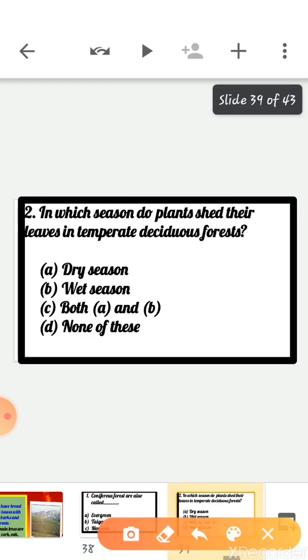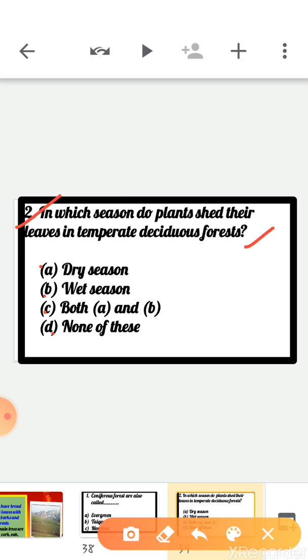Now, second question. In which season do plants shed their leaves in temperate deciduous forest? Options are option A dry season, option B wet season, option C both A and B, that means dry season and wet season, and option D none of these.